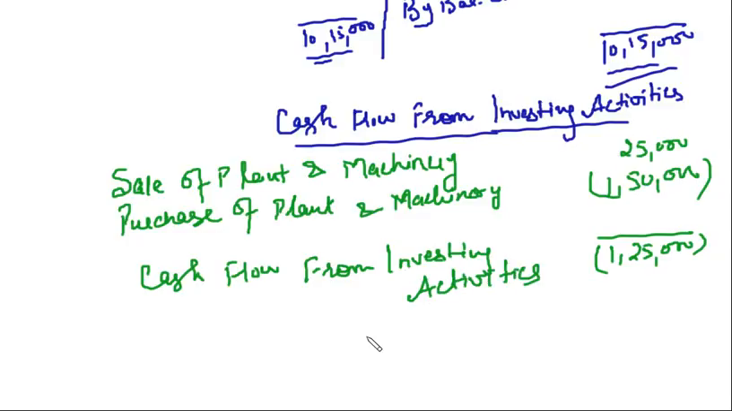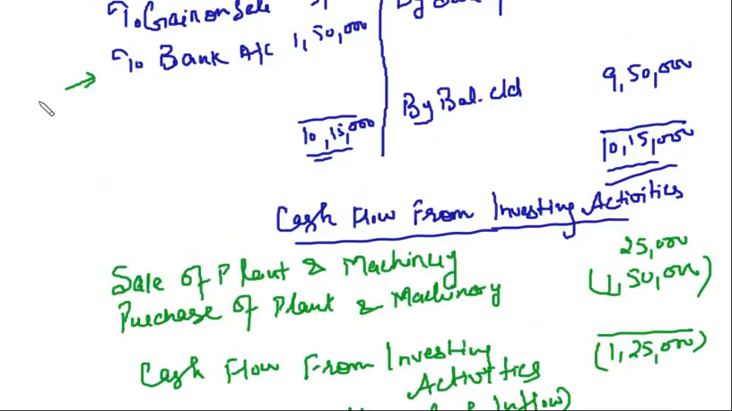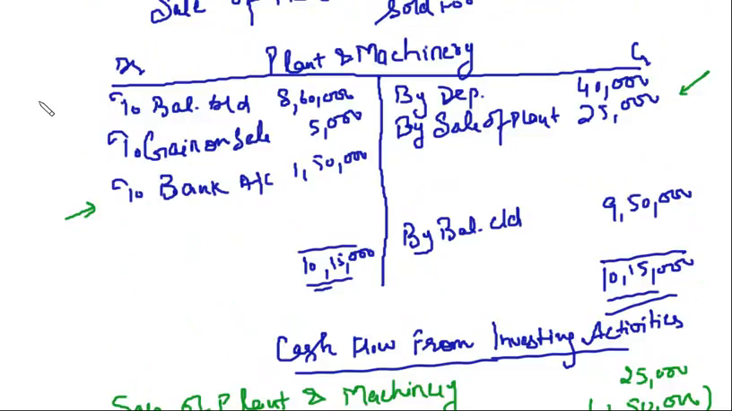Clear? So you have a negative cash flow from investing activities because your cash outflow is greater than cash inflow. Clear? So this is how you are going to deal with the fixed asset account.